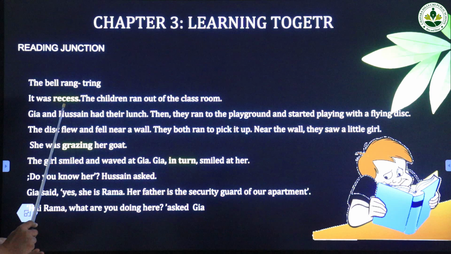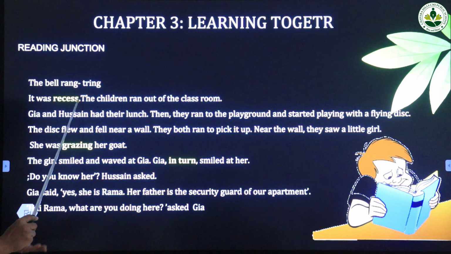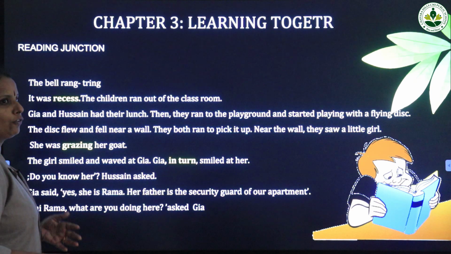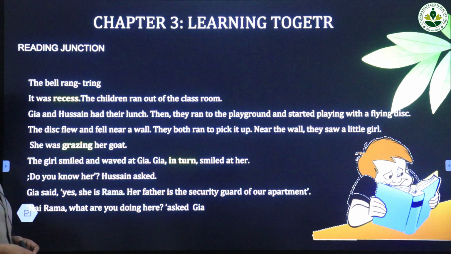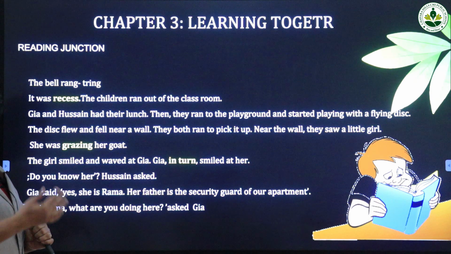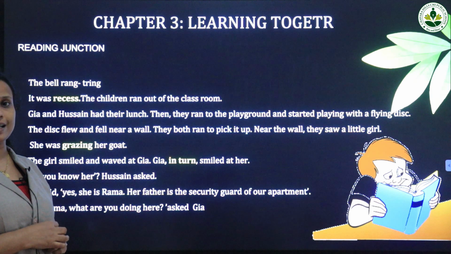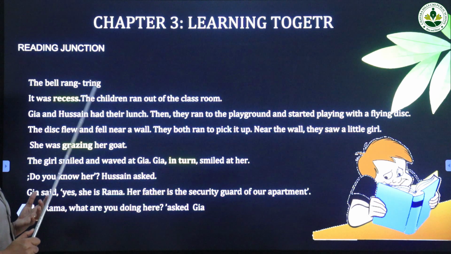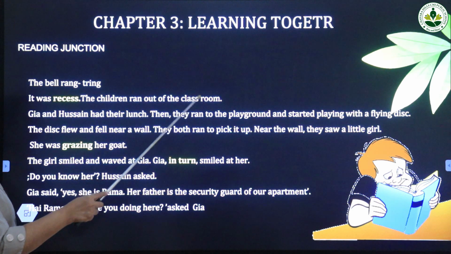What is the meaning of recess? Lunch break. What is the spelling of recess? R-E-C-E-S-S. Recess. It was recess. The children ran out of the classroom. You know that if you are in the school, when there is a bell for lunch break, soon after the bell, you all will line up and go for hand wash and you will come back and eat your lunch, isn't it? So in a school, the bell rang and that time the children ran out of the classroom.